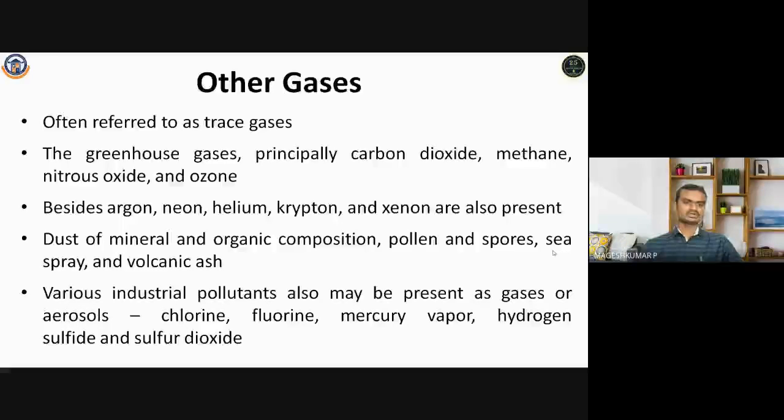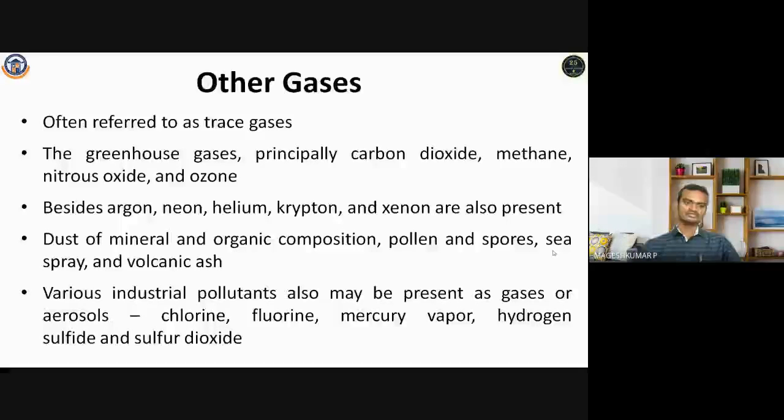Besides argon, neon, helium, and krypton, which are the basic composition of the atmosphere, xenon also may be present in some layers. And dust of mineral and organic composition, pollens and spores, sea sprays, are present in the atmosphere as trace components.